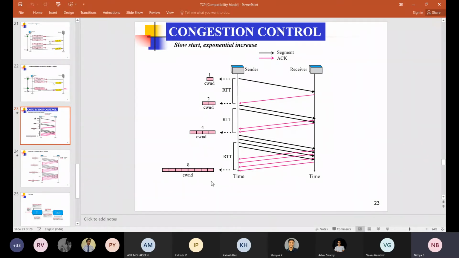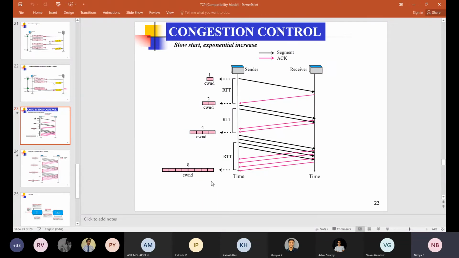Clear? The amount of data increases exponentially, so it will trigger congestion in the future. So we have to stop this exponential increment at one point, and then proceed with some other policies. We need some stopping criteria for stopping this exponential increment.